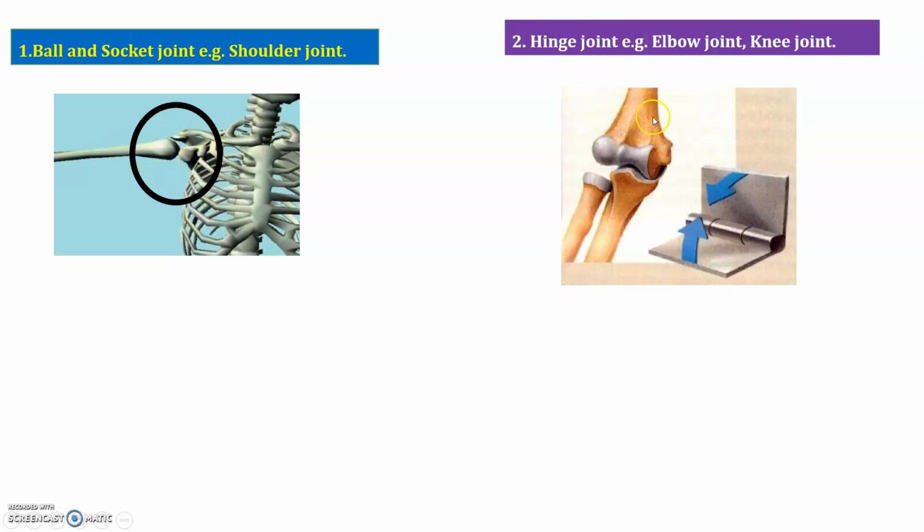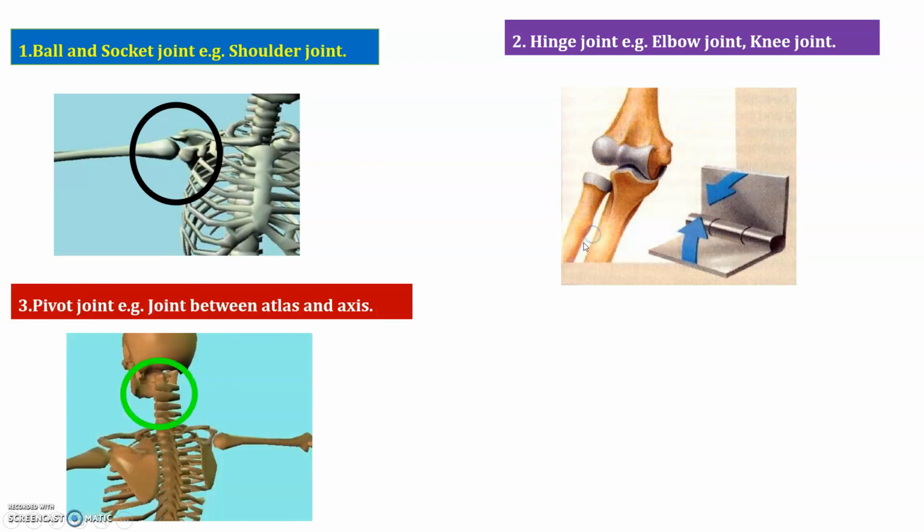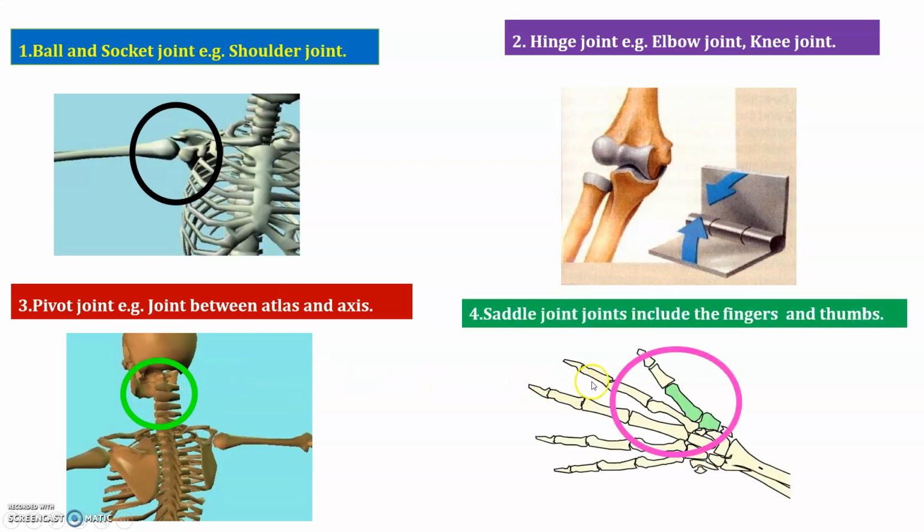Second one is the hinge joint, joint between the tibia, fibula and femur bone, meaning the knee joint. Then the joint between the vertebral column is known as a pivot joint. And the fourth one is the saddle joint, which is the joint between the finger and thumb. These are the four important joints along with their examples.